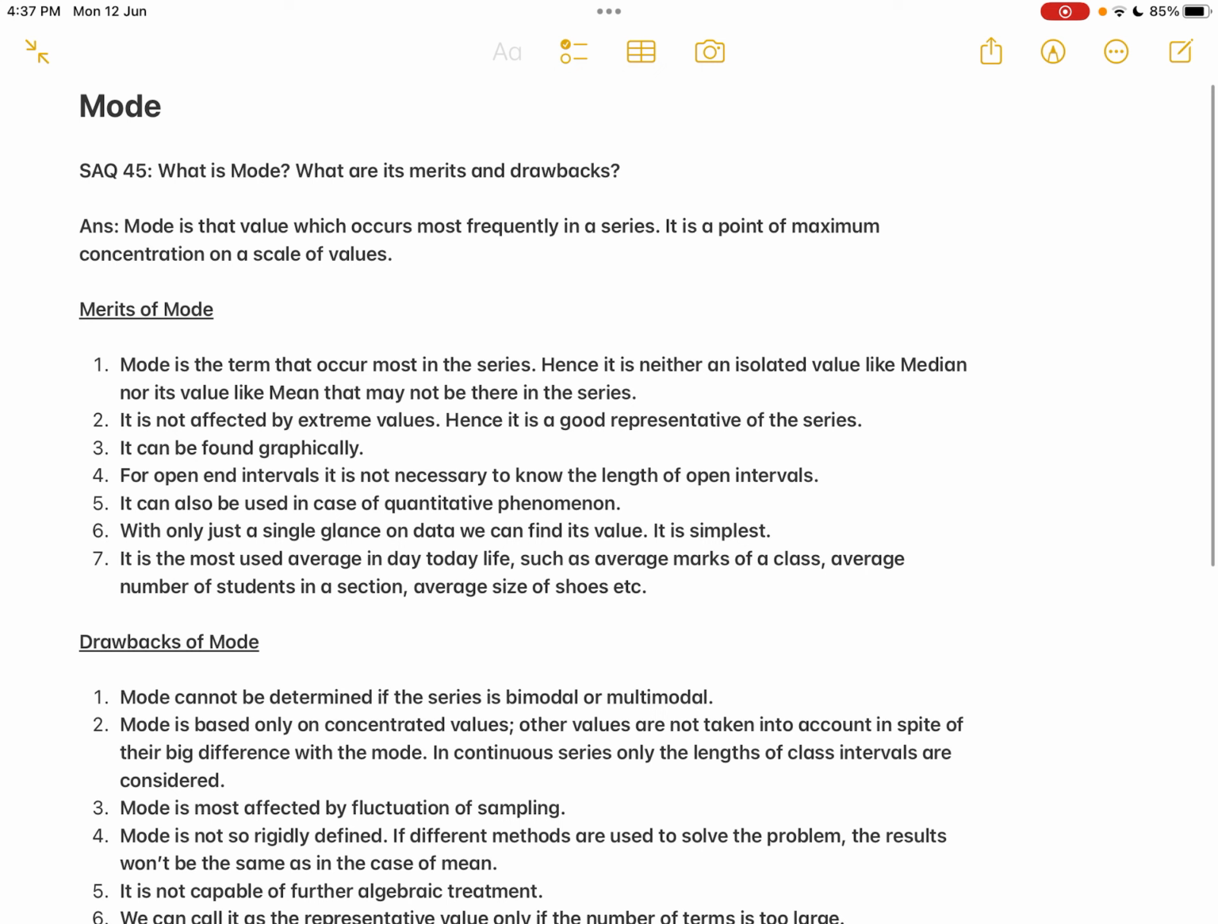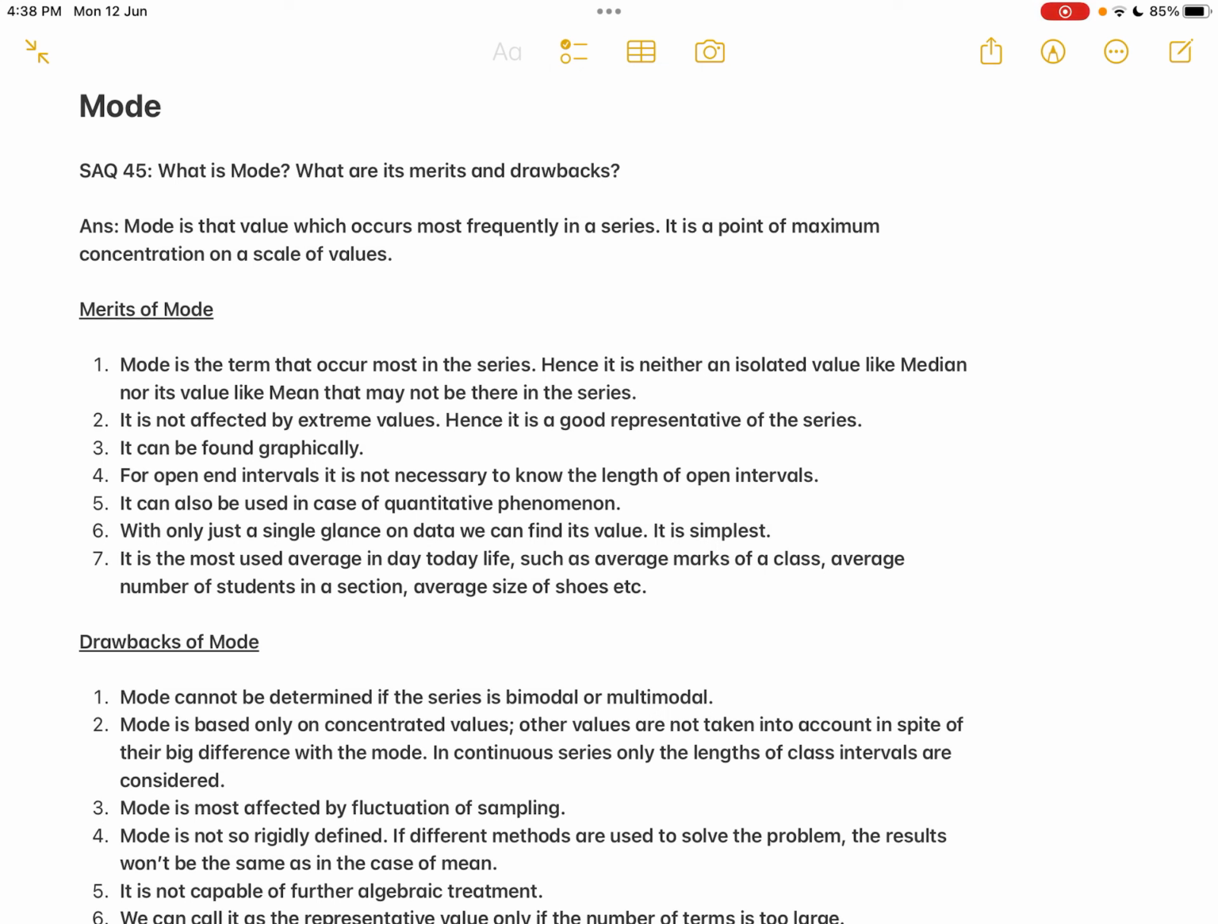In this class, we will check out the next answer, that is mode. What is mode? What are its merits and drawbacks? This is SAQ 45. So we have finished with the merits and demerits of arithmetic mean. We have also finished with the merits and demerits of median. Now the next commonly used average is the mode. And what are the merits and demerits of mode?